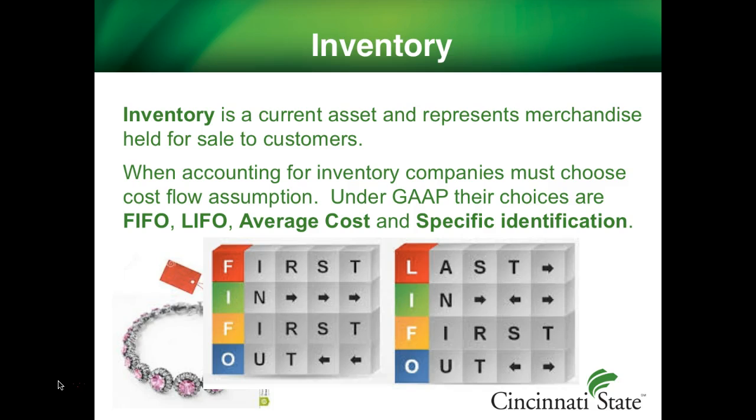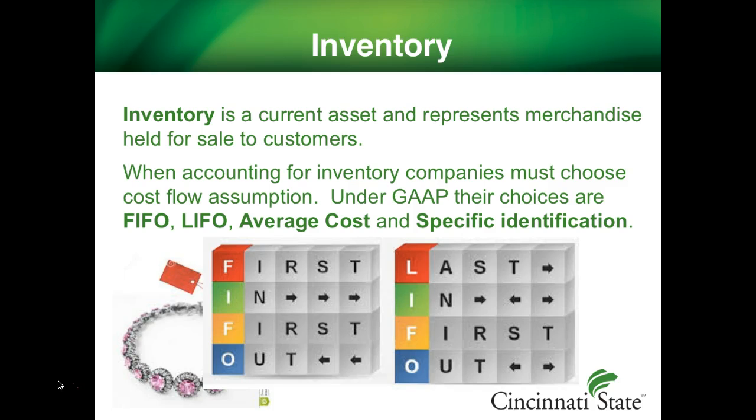FIFO stands for first in, first out. This method assumes that the oldest items are sold first, therefore they are allocated to cost of goods sold. Grocery stores will most likely follow this cost flow to limit spoilage. It applies well to perishable inventory items.